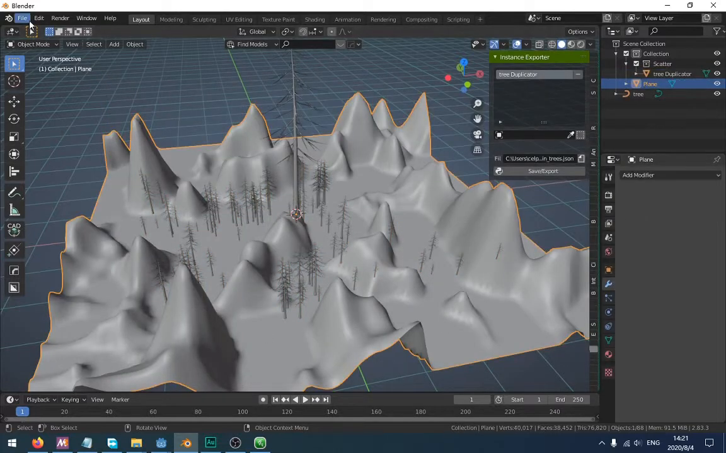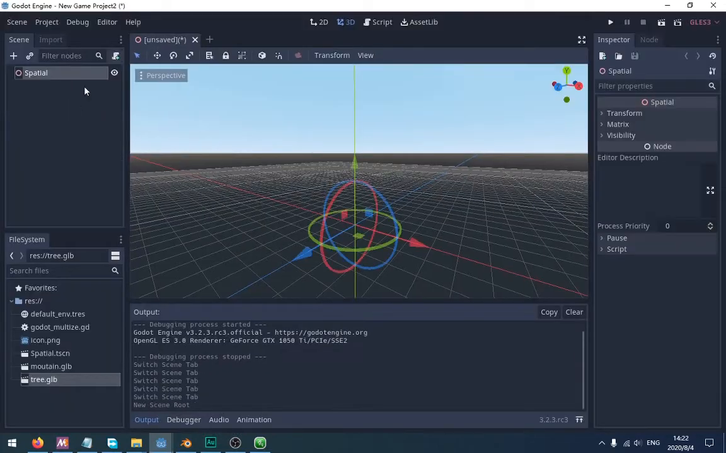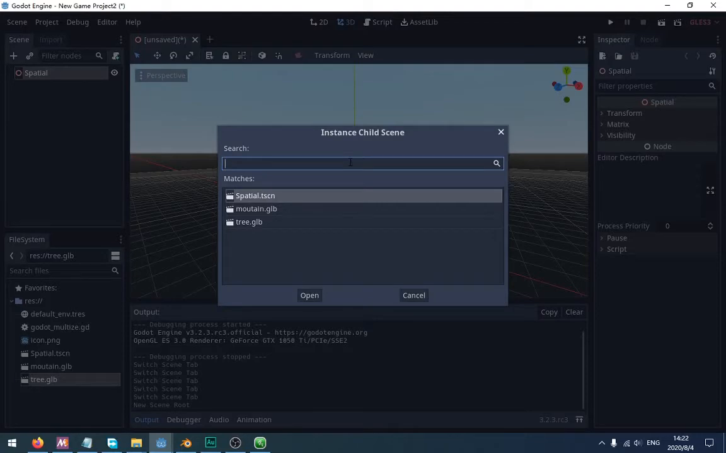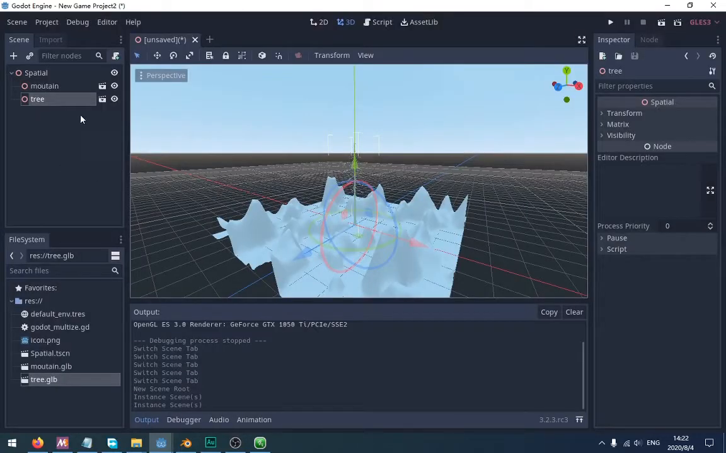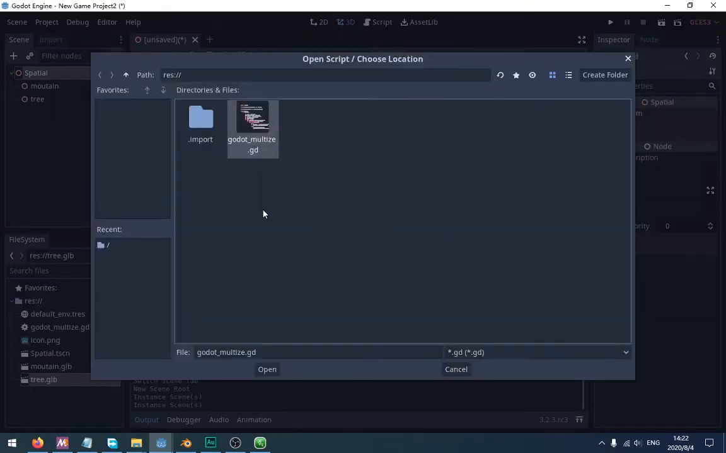Now I'm going to export the terrain to Godot. Add the mountains to the scene. Then add the tree to the scene. Attach the script that you downloaded from the BlenderMarket.